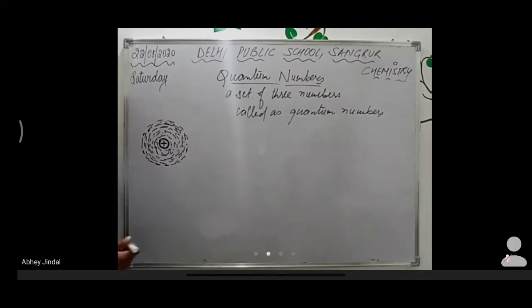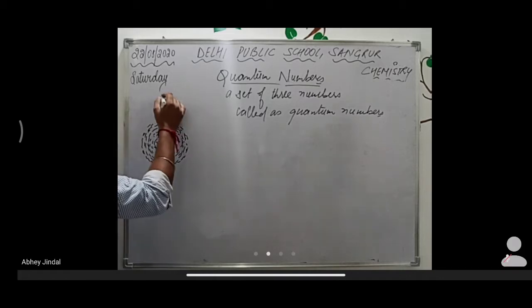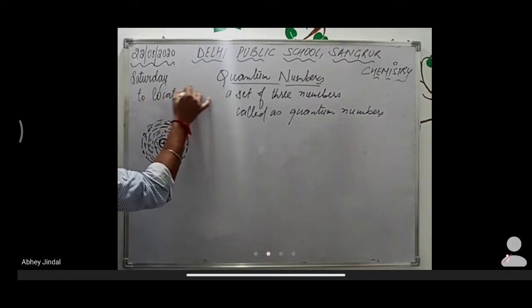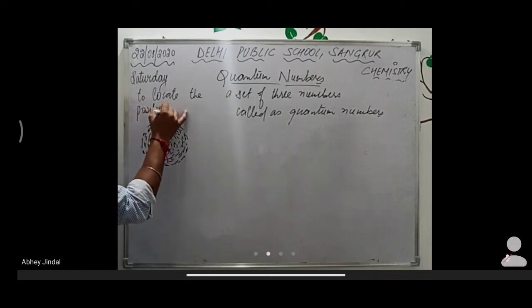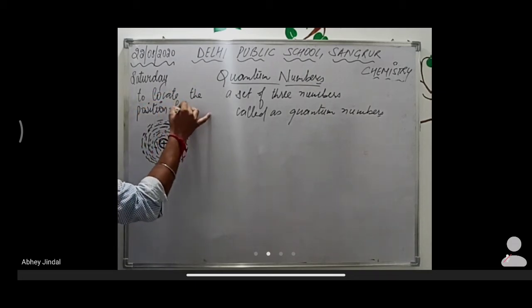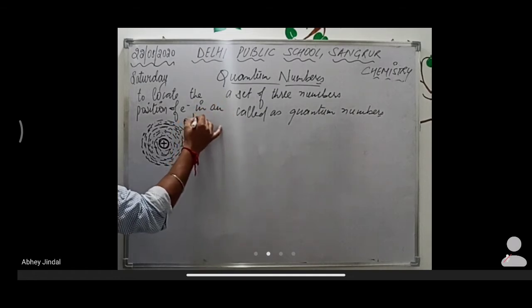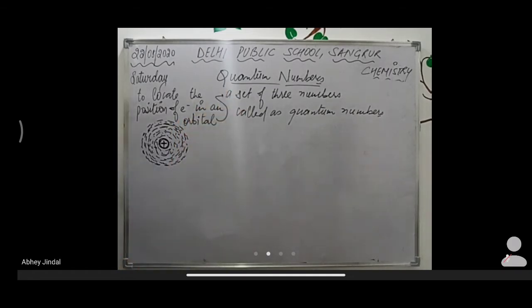So what are quantum numbers? If someone asks you what is a quantum number or what are quantum numbers, or to define quantum numbers, you will write that to locate the position of an electron in an orbital, not orbit, there is a set of three numbers that is known as quantum numbers.